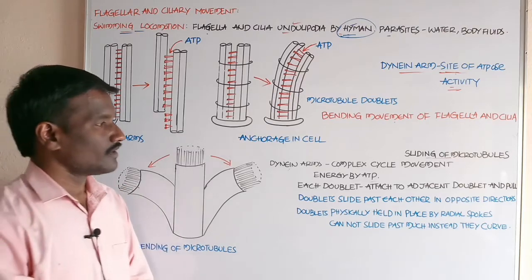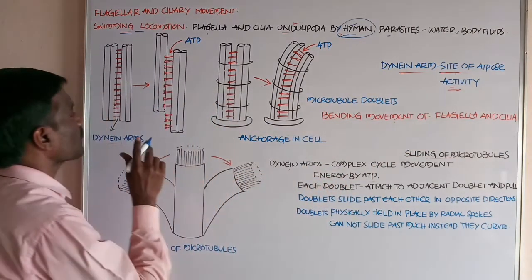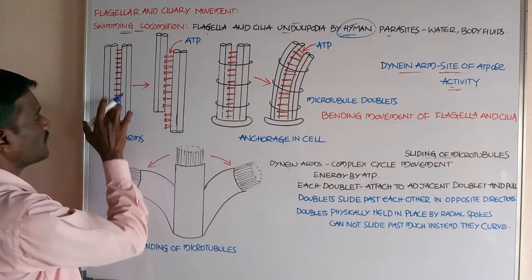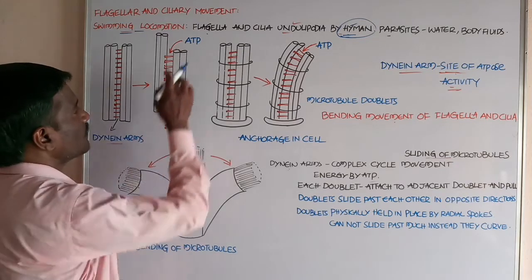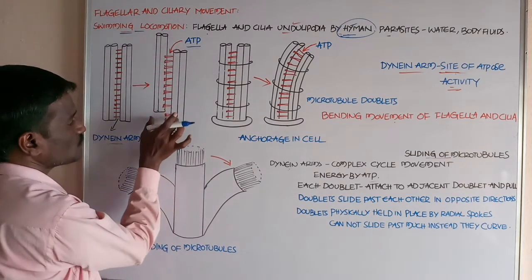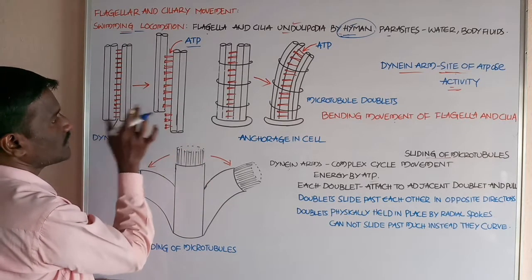Student, in the bending movement of the flagellum and cilia, the peripheral doublets are connected with the dyneins, attached by the utilization of ATP molecules. They slide past each other.